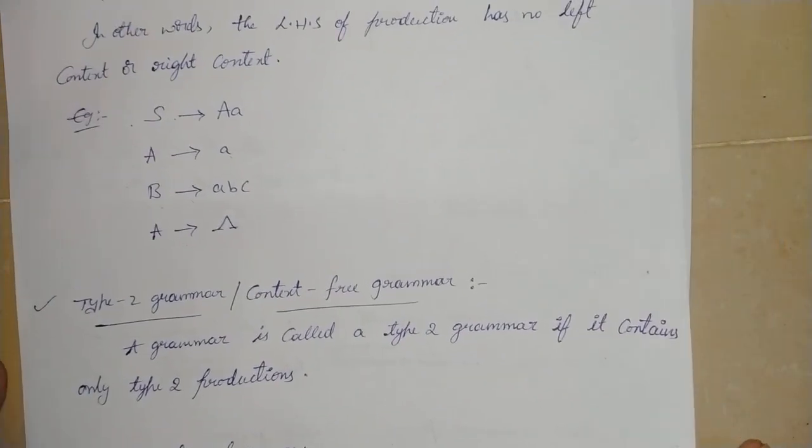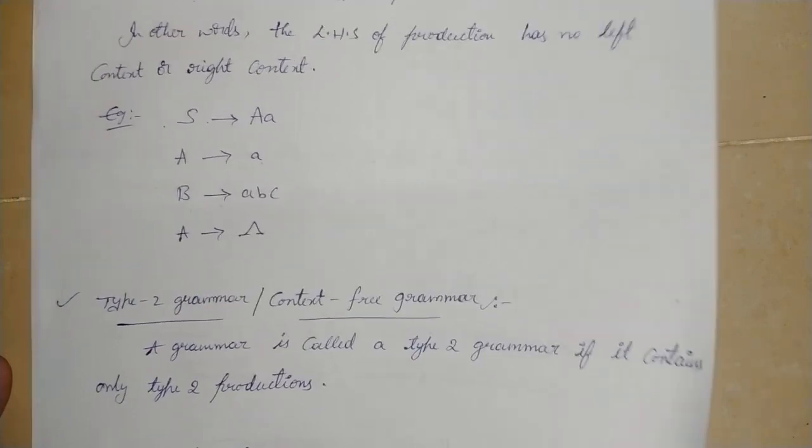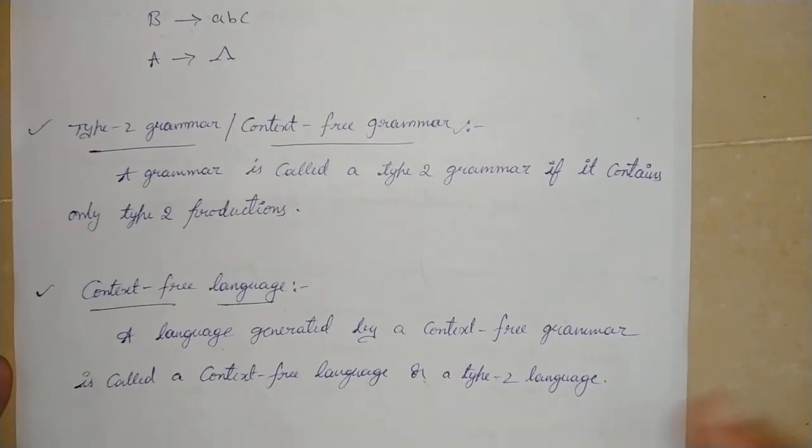And next definition, type 2 grammar or context-free grammar. A grammar is called a type 2 grammar if it contains only type 2 productions. Similarly, if the language is generated by a type 2 grammar, then it is called the type 2 language or context-free language.